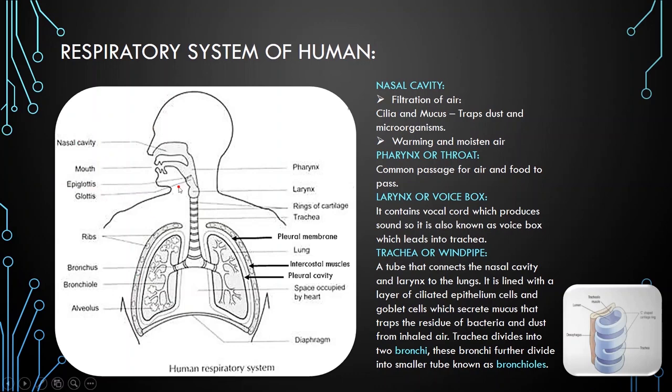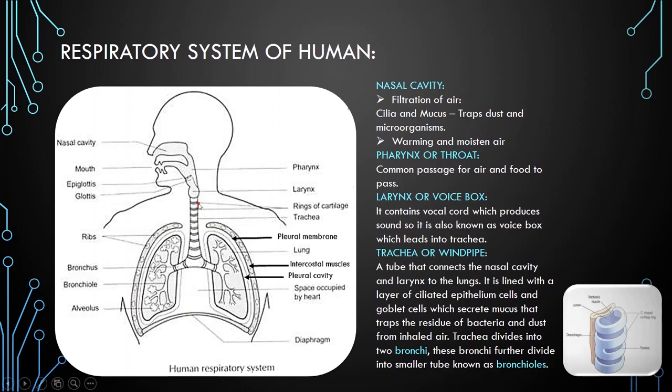During eating or swallowing of food, this glottis is closed by this flap-like covering known as epiglottis, and in this way the epiglottis prevents the entry of food into the windpipe or lungs. Now, this larynx is also known as voice box because it contains the vocal cords and it produces sound, so that's why it is also known as voice box.